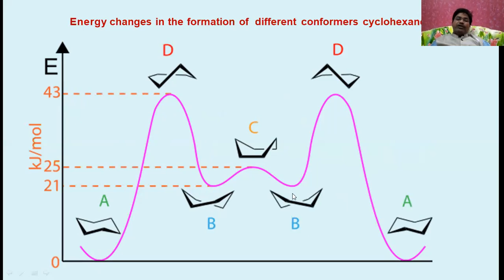Flipping again, you will get the boat form, where the energy is lowered again. By flipping again you will get the skew form, which is again higher in energy. Finally you will get the chair form again, where the energy is very low. Therefore, you can conclude that the chair form is more stable than the boat form, which is more stable than the twist boat form, followed by the skew form.